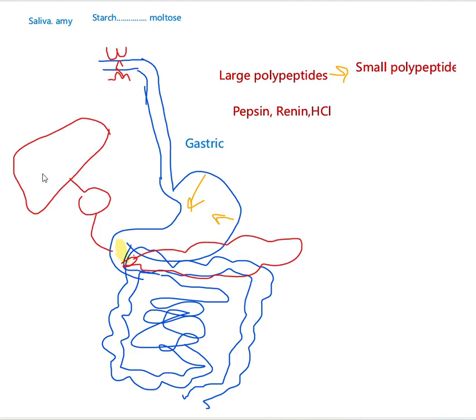Bile is produced in the liver, but the produced bile is stored in the gallbladder. From the gallbladder, this bile is secreted to the duodenum. Bile contains bile pigments and bile salts, and the main function of bile is lipid emulsification.